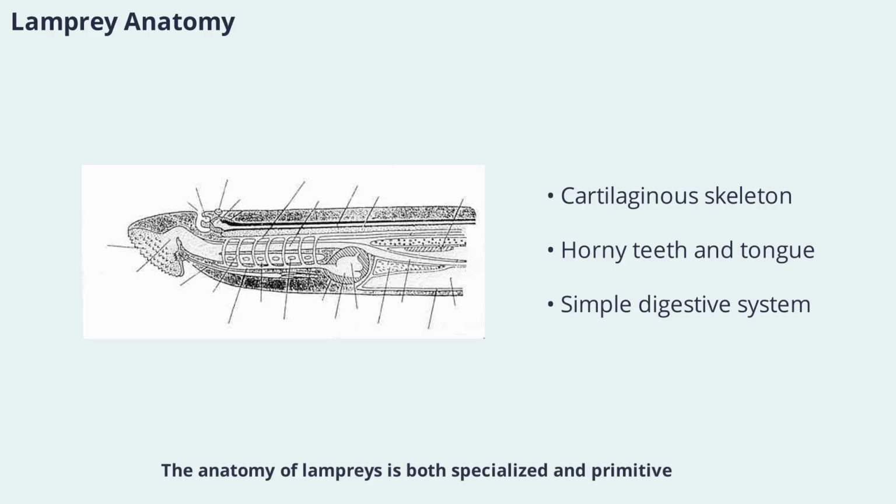Anatomy of lampreys is both specialized and primitive. Their cylindrical bodies can reach up to a meter in length and are supported by cartilage rather than bone. Lampreys have a small cerebellum, separate sexes, and produce thousands of small eggs. Their oral disc is lined with horny teeth and a rasping tongue, perfect for attaching to and feeding from other fish. Internally, lampreys possess a notochord, dorsal and ventral nerve roots, and a simple digestive system. These features highlight their position as living fossils, bridging the gap between ancient and modern vertebrates.